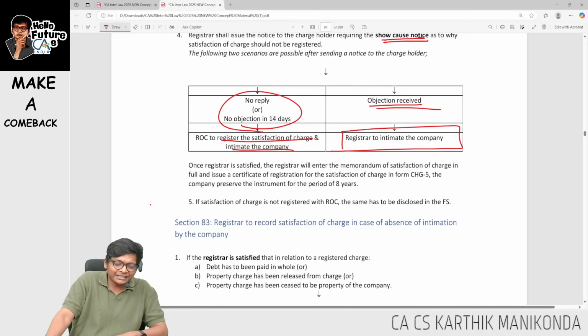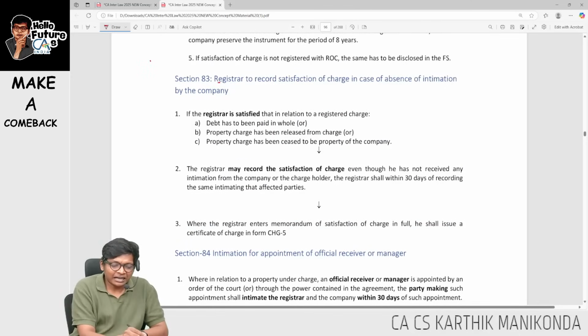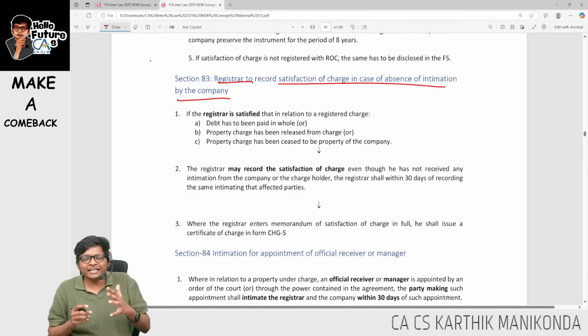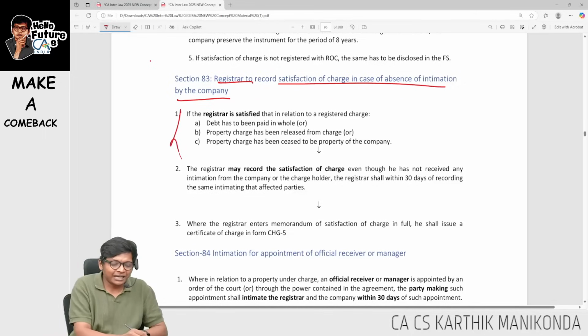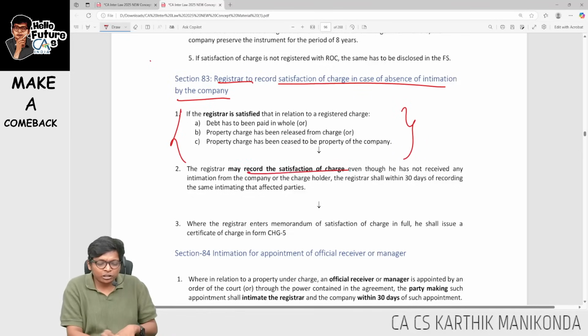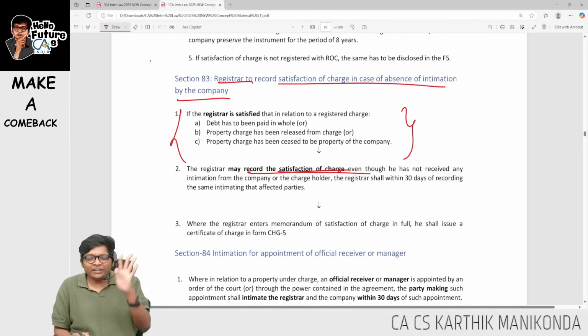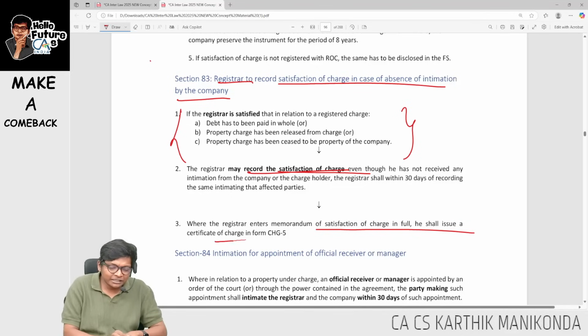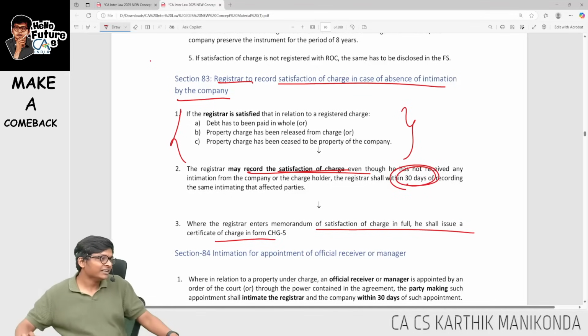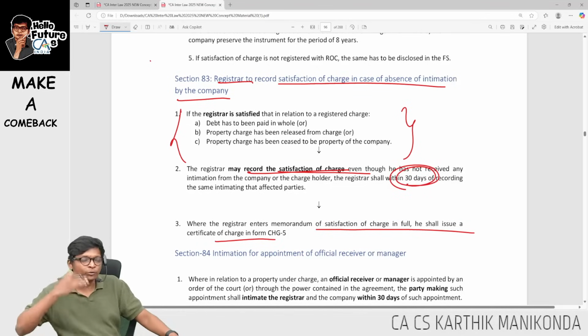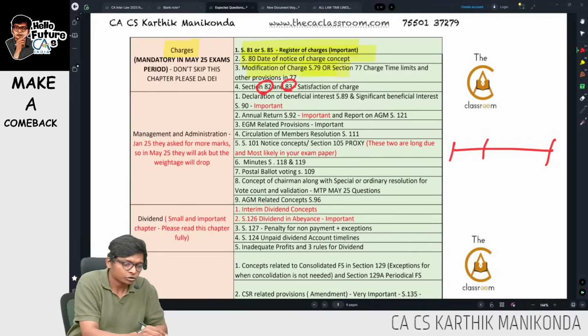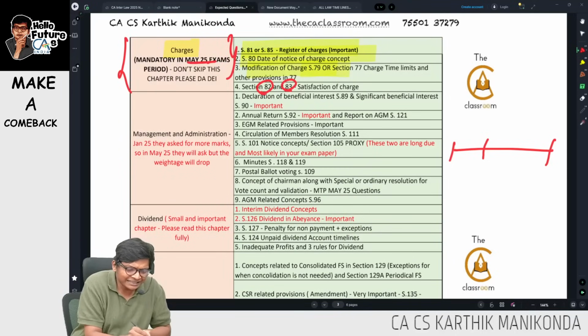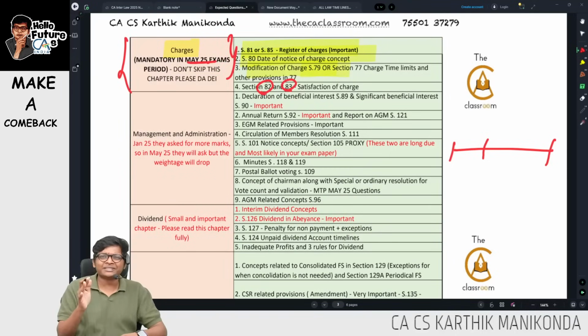What is 83, guys? Section 83, registrar to record satisfaction in case of absence by company. Basically, nobody informed ROC, then ROC by itself will record the satisfaction of charge, and after recording satisfaction of charge, they will intimate the company within a period of 30 days, guys. Here no notice, I am only intimating the company within 30 days. So these are important for charge. Mandatory in May 25. Don't skip this. This is definitely going to come in your exam.